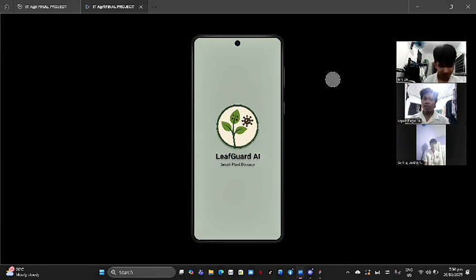Today, we'll be talking about an innovative solution designed to help farmers in the Philippines detect plant disease early using artificial intelligence. This project is called AI Against Plant Disease Application.